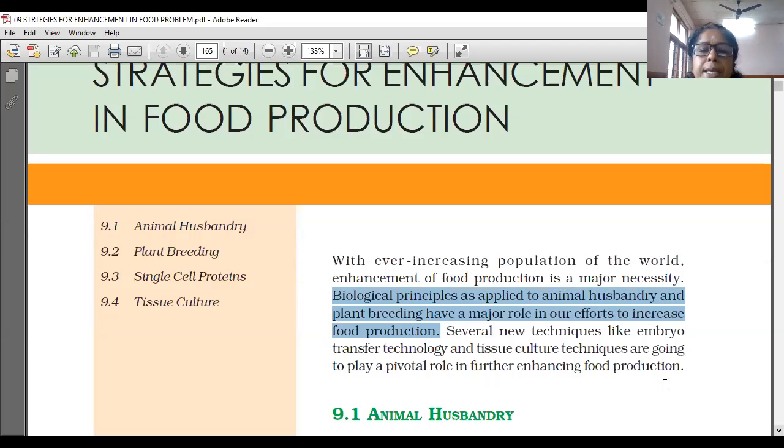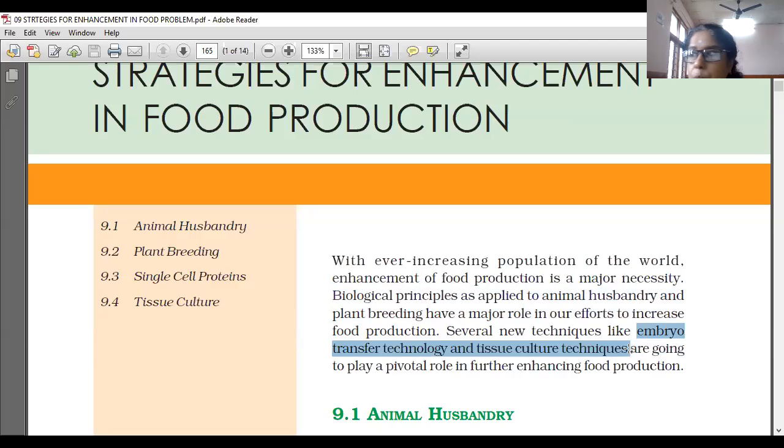Several new techniques like embryo transfer technology and tissue culture techniques are going to play a pivotal role in further enhancing food production. Which two methods? Embryo transfer technology and tissue culture technology.